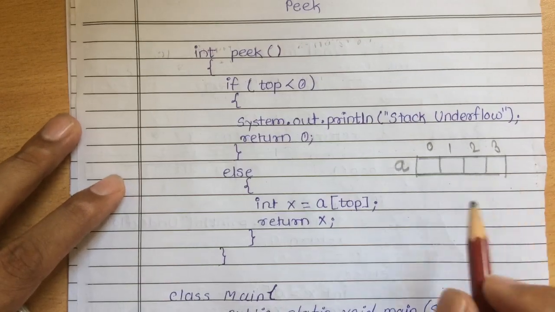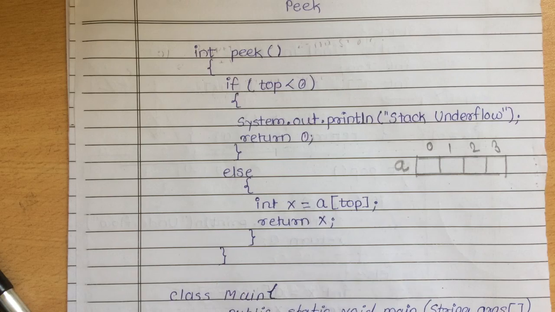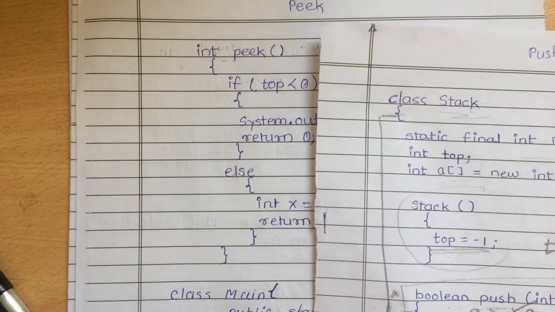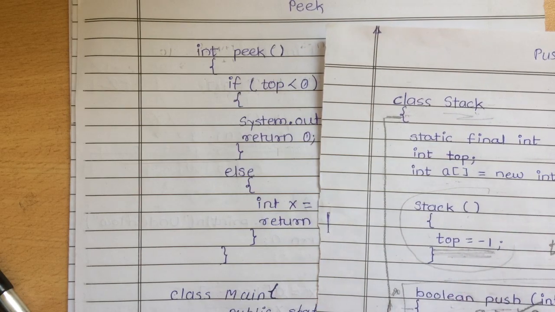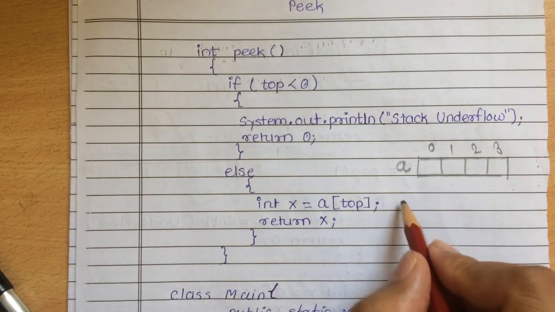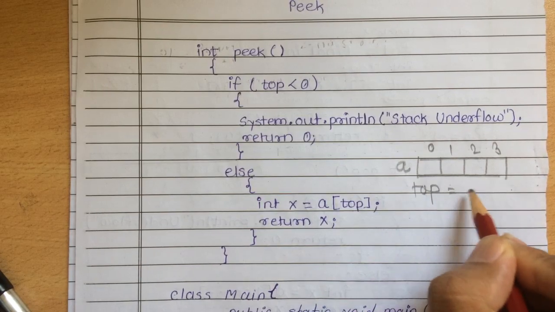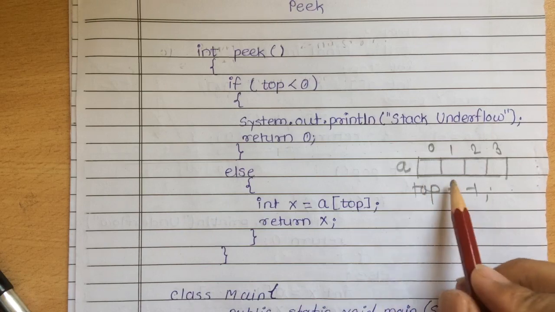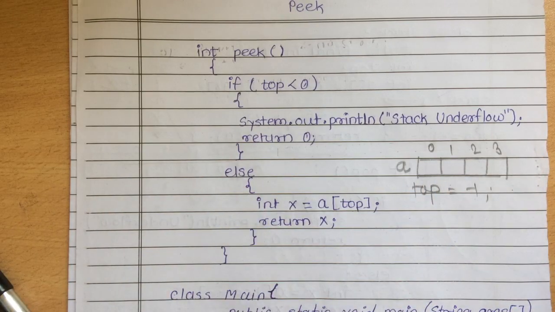When this object is created, the constructor is automatically called, and in the constructor our value of top will get set. So in this case the value of top is equal to 0. Top is an element, or we can say a pointer, which holds the address or location of the top element of the stack. So here in this case top is equal to -1, meaning no element is present in the stack.